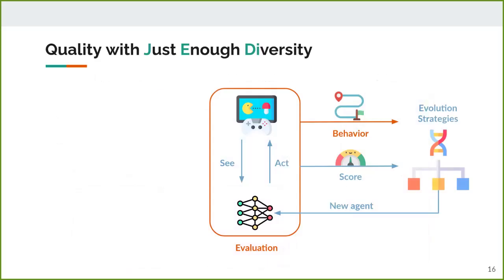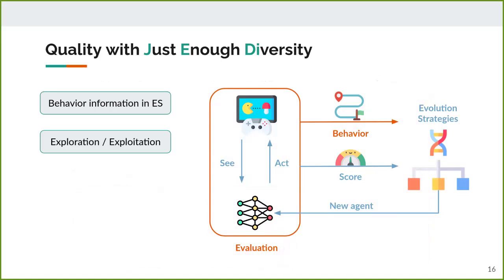To conclude, in this paper we introduced a framework of quality with just enough diversity, or JEDi, in which we used behavior information from quality diversity to guide the search for the best policy. While it uses behaviors to guide the search, JEDi is not a quality diversity method and does not aim to replace them, as it does not try to find a diverse set of policies, but only one. However, we show that these behaviors can be used purely for performance to improve the ES approach with additional information. We introduced two mechanisms to balance exploration and exploitation in JEDi: the Pareto front to select target behaviors that are both good and new, and the weighted target fitness score, which balances reaching the target and getting good fitnesses.